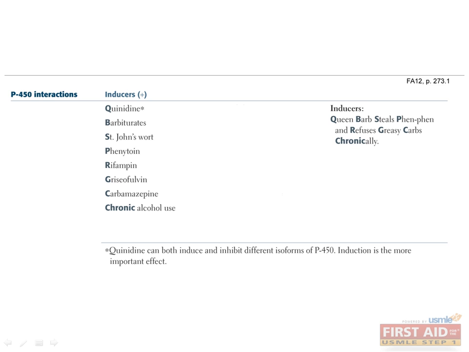P450 inducers can be remembered with the mnemonic Queen Barb steals fen-phen and refuses greasy carbs chronically for quinidine, barbiturates, St. John's wort, phenytoin, rifampin, griseofulvin, carbamazepine, and chronic alcohol use.